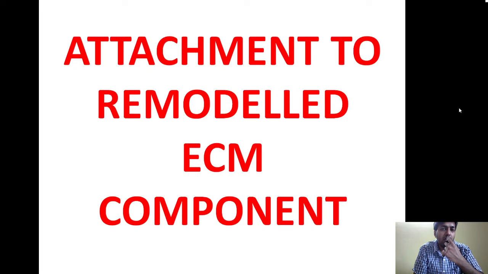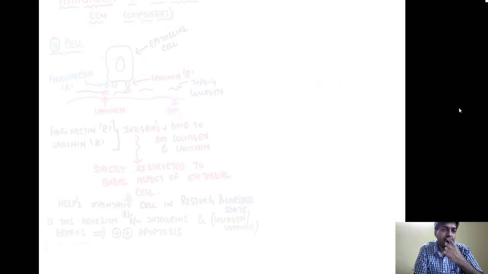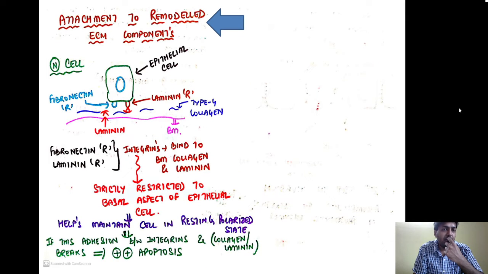Now, the third important step in invasion is the attachment to the remodeled extracellular matrix component. So this is a normal cell, a normal epithelial cell, which has two kinds of receptors. One is the laminin receptor, which binds with laminin, and the other is the fibronectin receptor, which binds with type 4 collagen. Remember, both the fibronectin and laminin receptors are called integrins, and both bind to the basement membrane collagen as well as laminin.